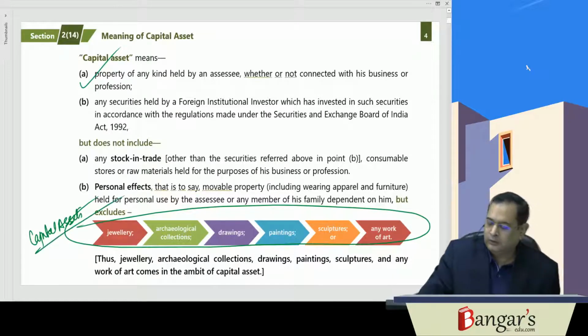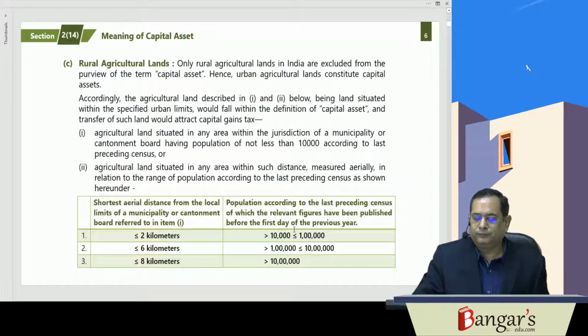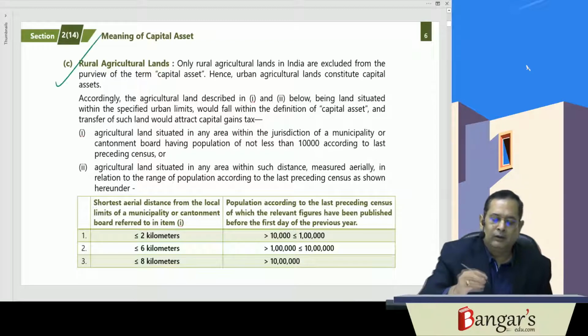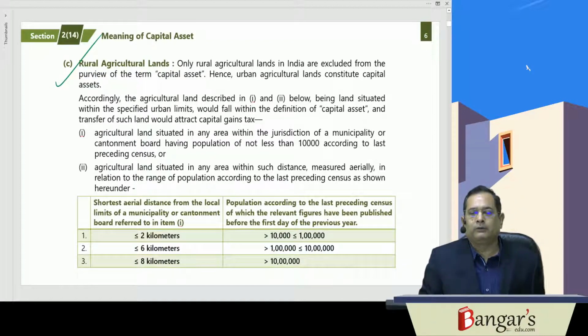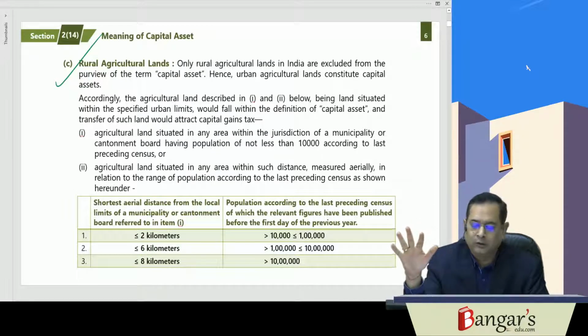Then we have the rural agricultural land, this is not regarded as a capital asset. Urban agricultural land is a capital asset. Now what does urban agricultural land mean? The land which is situated where the population of the municipality or the cantonment board exceeds 10,000 as per the last preceding census. That is urban area.